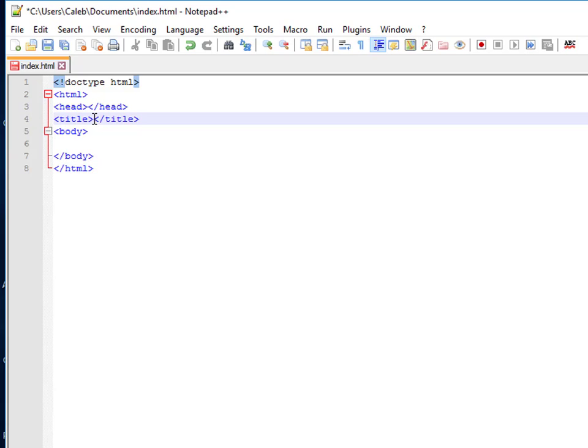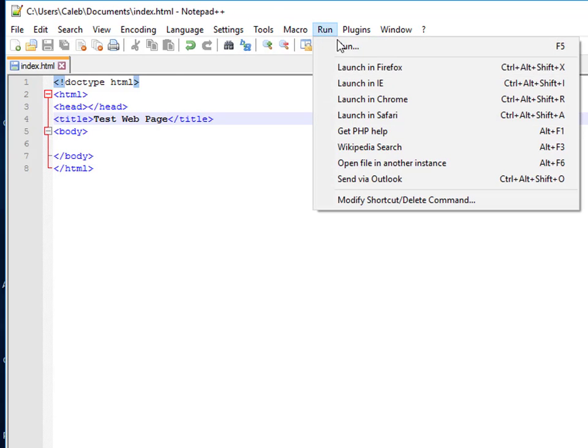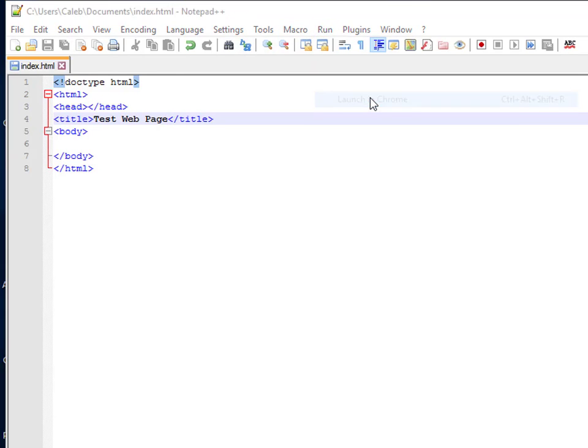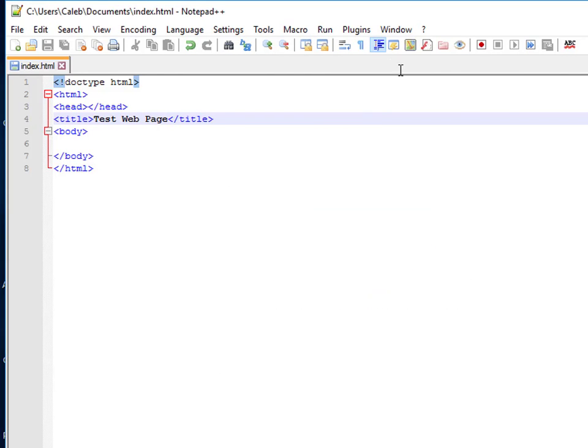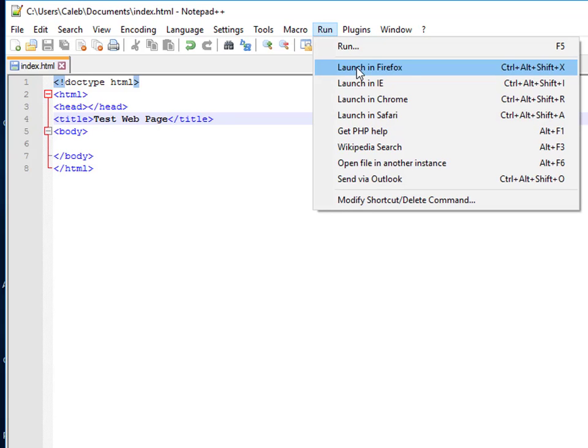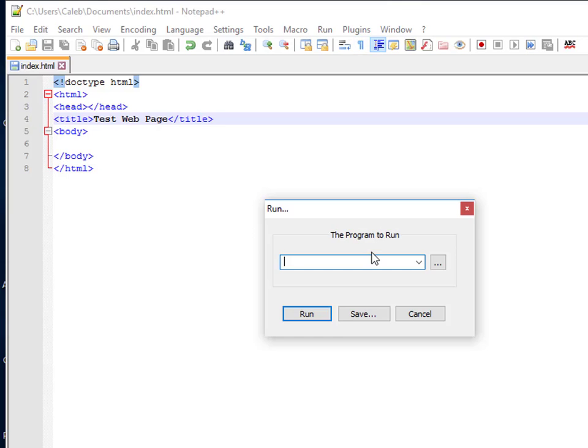So we're going to insert the title, and we're going to name this Test web page. Once that is done, we save this and run it. We don't have Chrome on our desktop, so let's just use Internet Explorer.